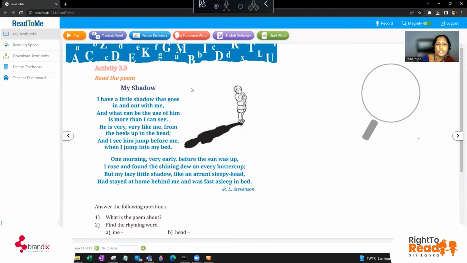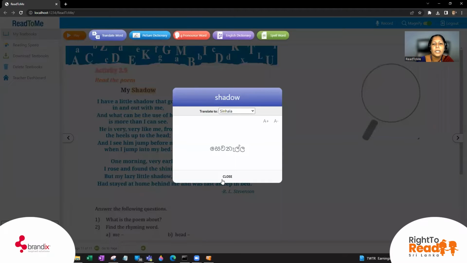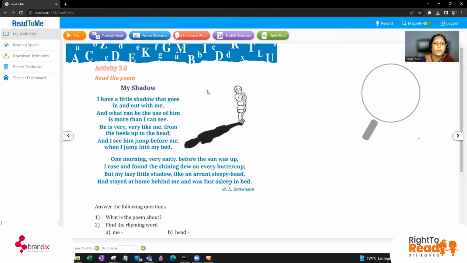What do you mean by shadow? Can you please tell me what it is? Shadow? You can see it. In Sinhala, what is it? Yes. So you can see a shadow. Everybody has a shadow. That is, of course, something you have to admit. But the question is, when can we see the shadow? Is it in the morning or in the afternoon, or when?